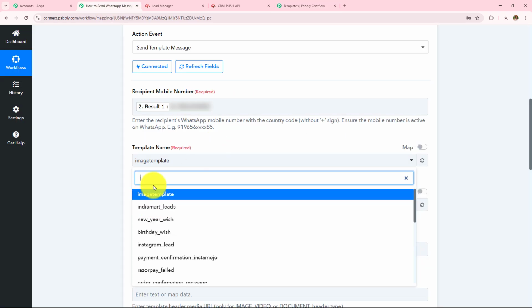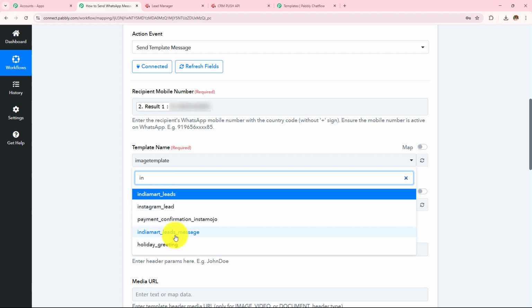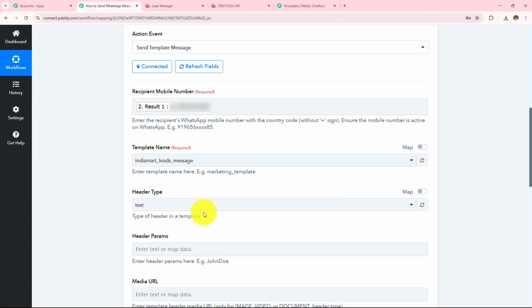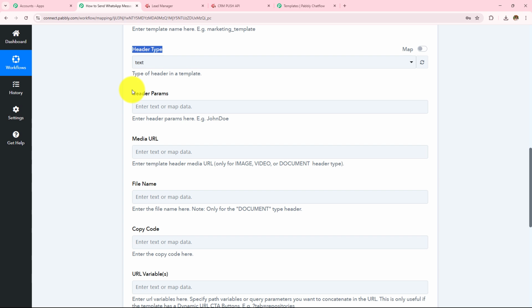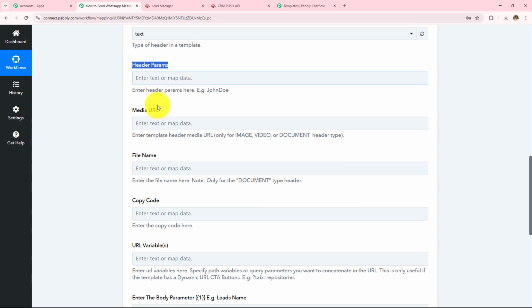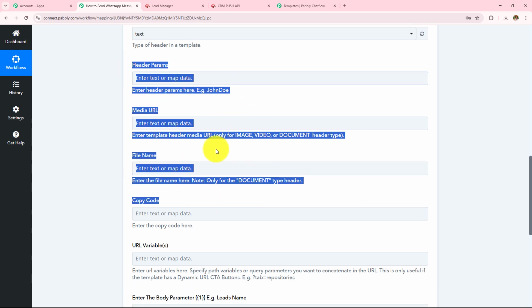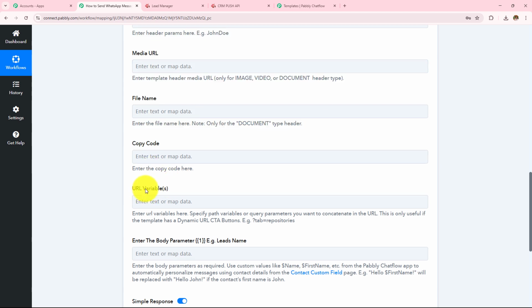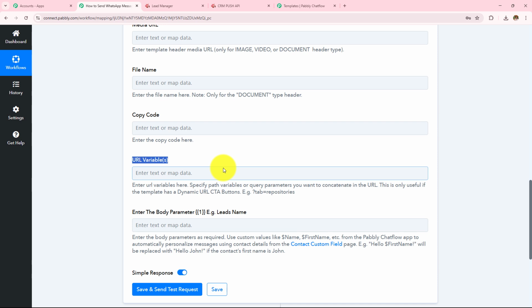So here I'm going to enter the India Mart leads message, this one. It has automatically detected the header type. Next, the header params, media URL, file name, and copy code are not required fields, so we are going to skip these. This URL variables field is also not required, and I do not have to enter this either, so I'm going to skip this.